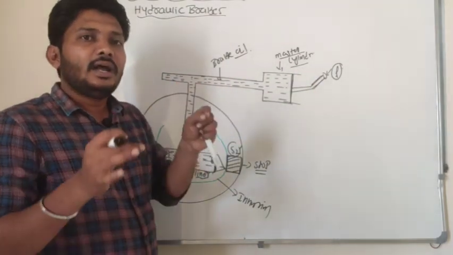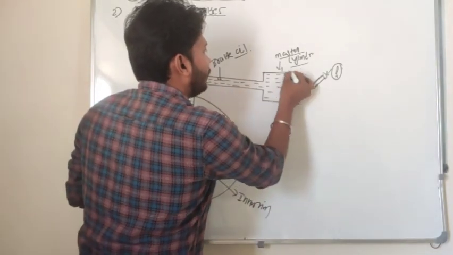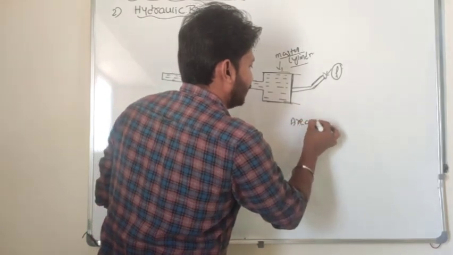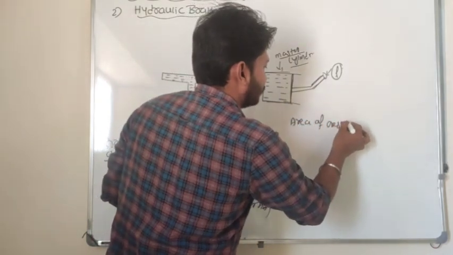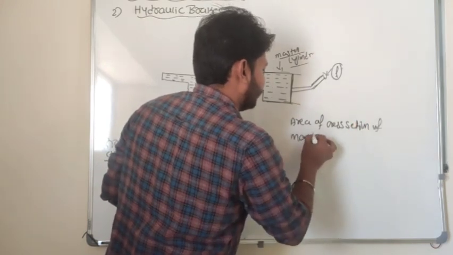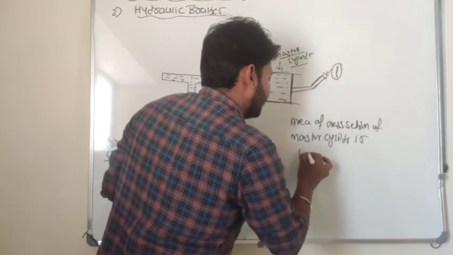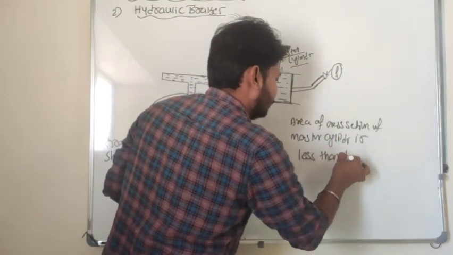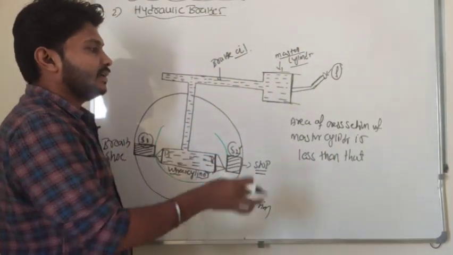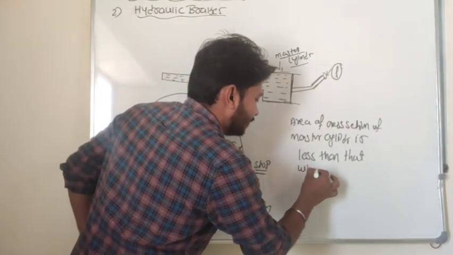I can understand it here. Look here, the area of cross section of the master cylinder is less than that of the wheel cylinder here.